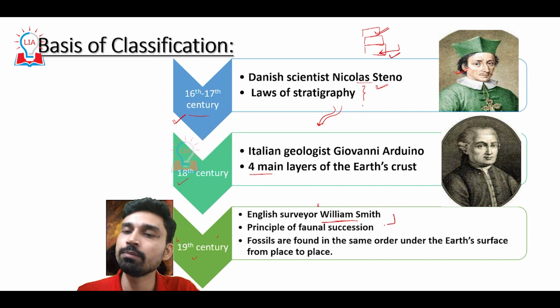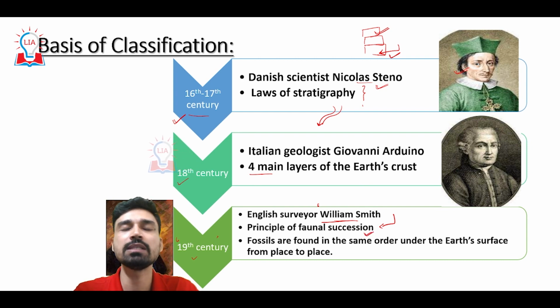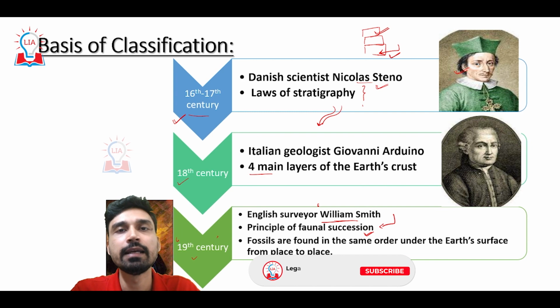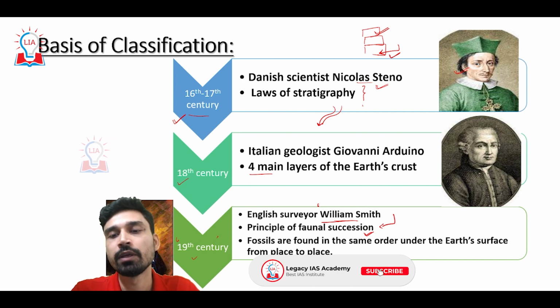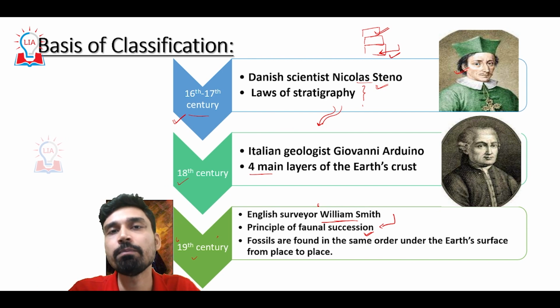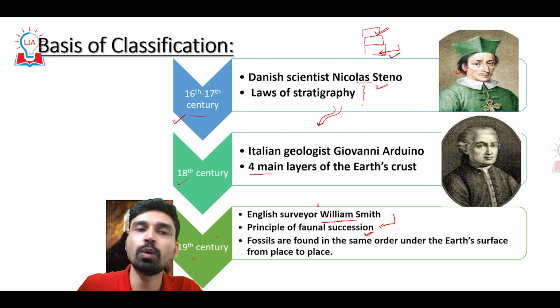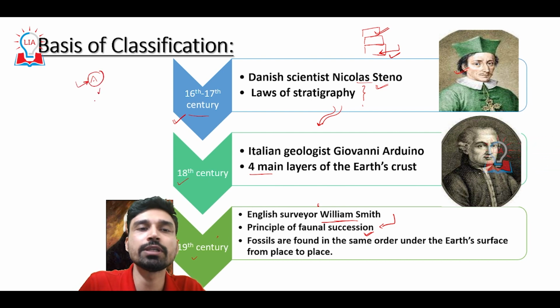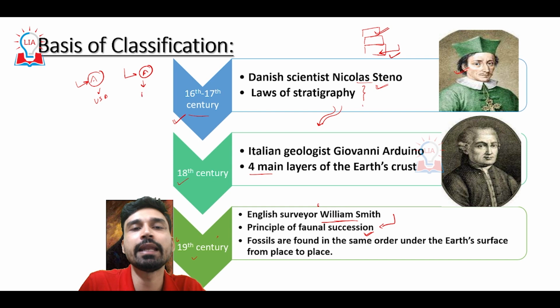It is during this time he gave a very important principle called the principle of faunal succession, where he clearly stated that fossils are found in the same order under the Earth's surface from place to place. For example, suppose we have a fossil of an animal A in the United States of America, and again a fossil of the same animal A that you find, for example, in Mexico.